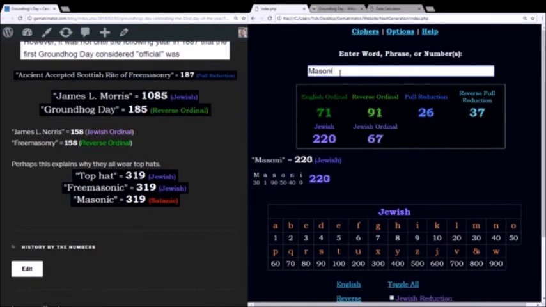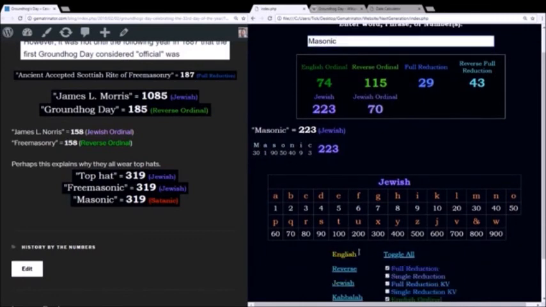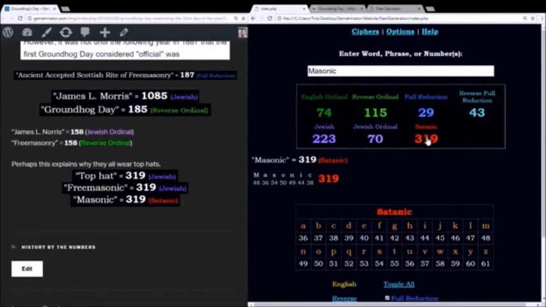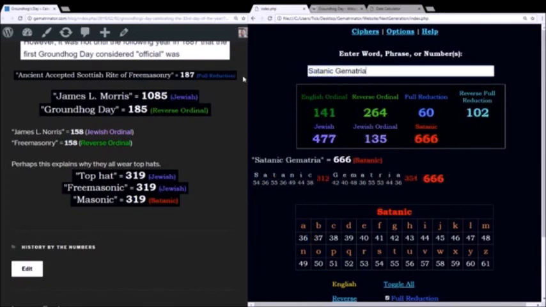In fact, just the word Masonic alone, using Satanic Gematria, sums to 319. Satanic Gematria starts with the number 36. 666 is what's called the 36th triangular number. Add every number up 1 through 36, it sums to 666. And using this method, Satanic Gematria sums to 666.